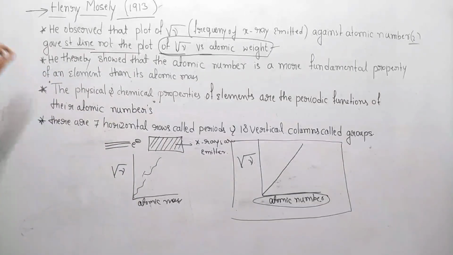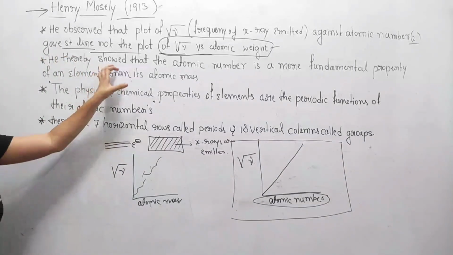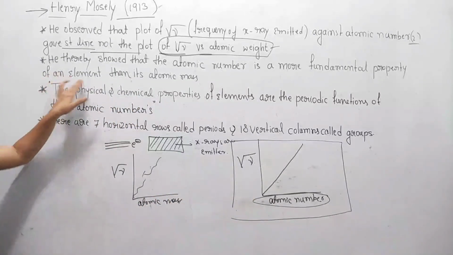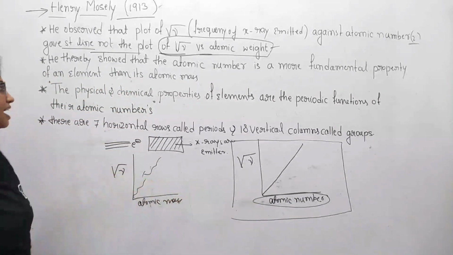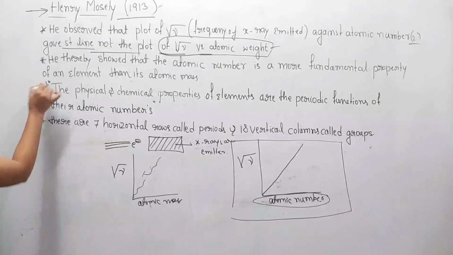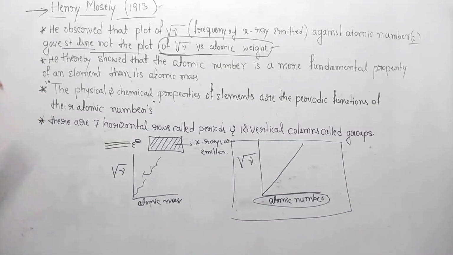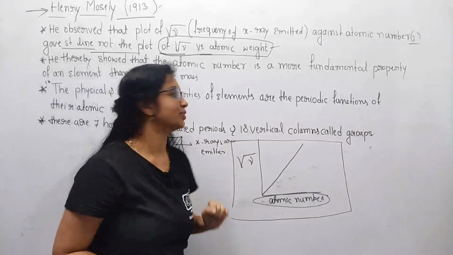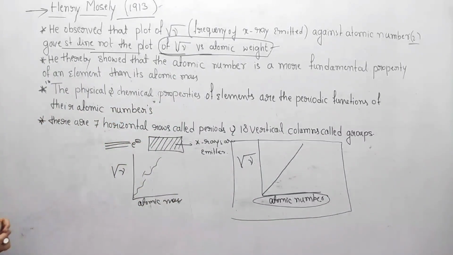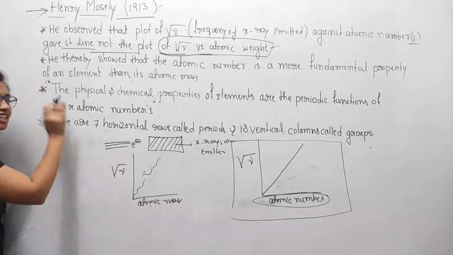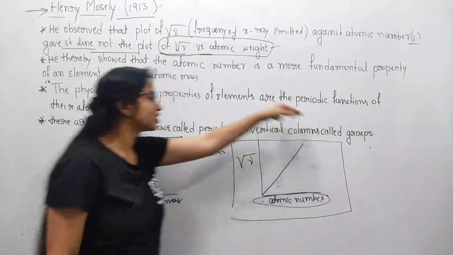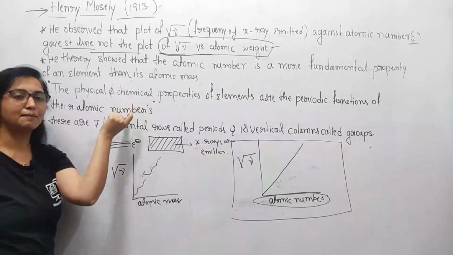He thereby showed that atomic number is a more fundamental property of an element than its atomic mass, and finally gave his law, which is also called the modern periodic law. So what does the modern periodic law state? The physical and chemical properties of the elements are periodic functions of their atomic numbers.